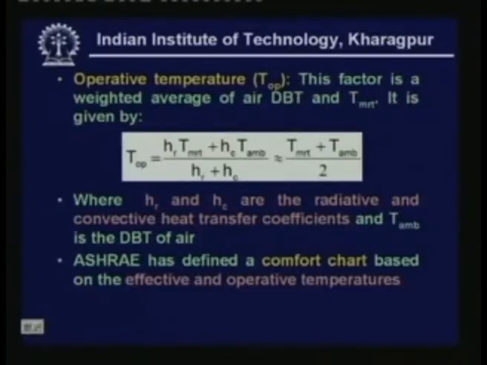Now the operative temperature. This factor is a weighted average of air dry bulb temperature and mean radiant temperature. That means basically it combines the dry bulb temperature and the surrounding surface temperature. T operative is given by this equation.